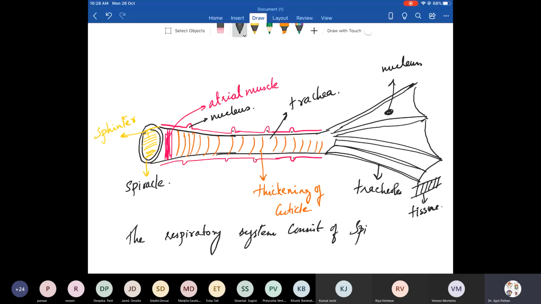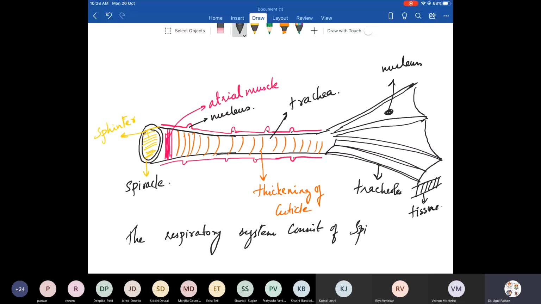Spiracles and a network of trachea and tracheoles.